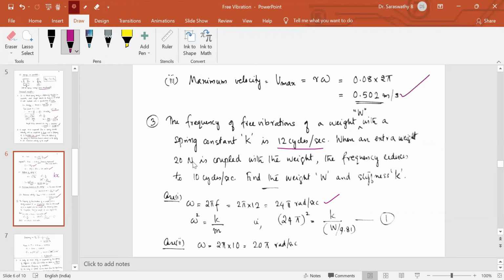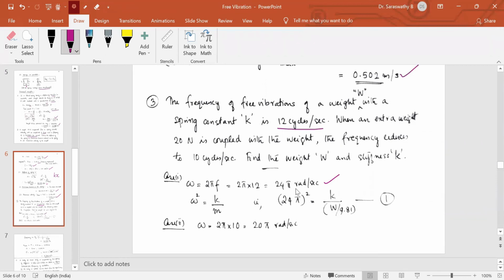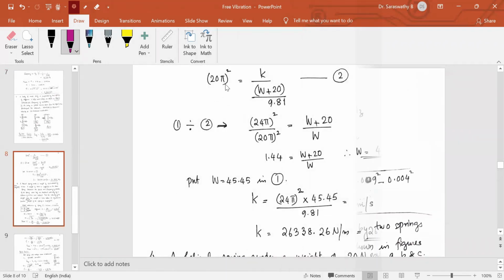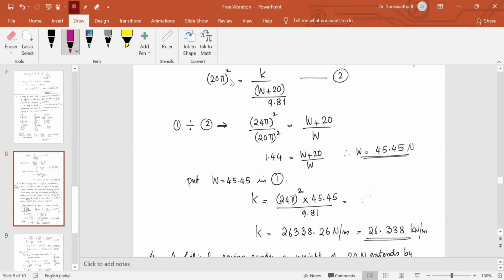When an extra weight of 20 Newton is coupled with the weight, the frequency reduces to 10. So as the extra weight of 20 Newton is added, the weight of the system is now W plus 20. It is 10 cycles per second, so 2 pi f is 20 pi radians per second. Omega is root of k by m, where W is increased to W plus 20, so W plus 20 the whole divided by 9.81. So 24 pi square by 20 pi square. Equation 1 by 2 will get the value of W.